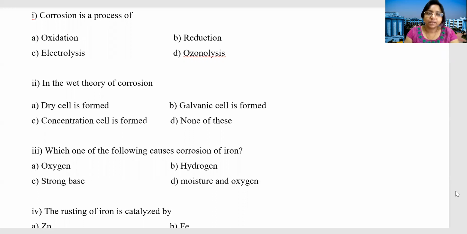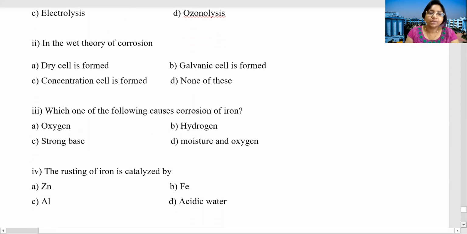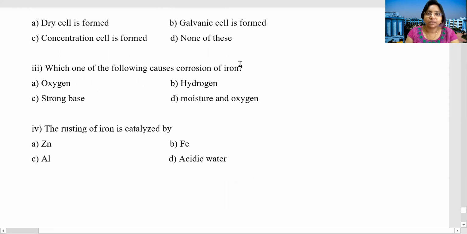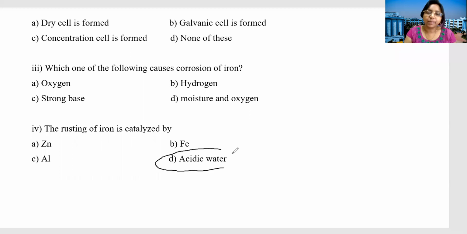Next question: the rusting of iron is catalyzed by zinc, iron, aluminium, or acidic water. Here the answer will be acidic water. You have seen in my lecture the different situations in the acidic medium, the alkaline medium, and the neutral situation, and what the reactions will be. All this is given here.